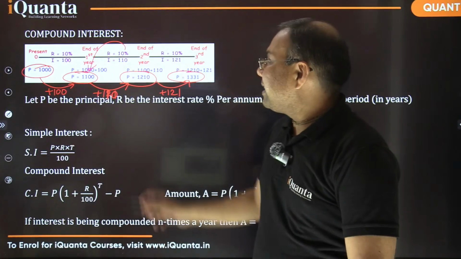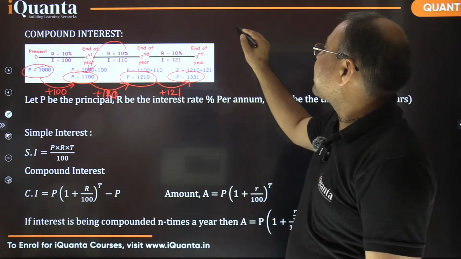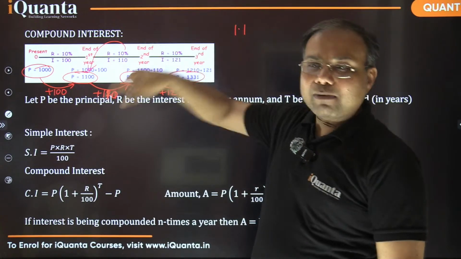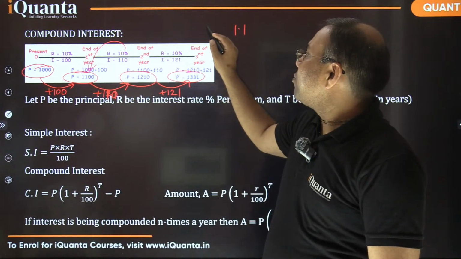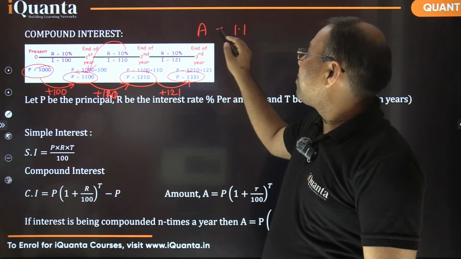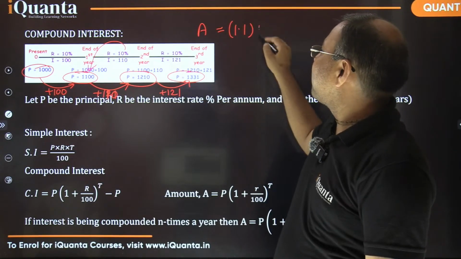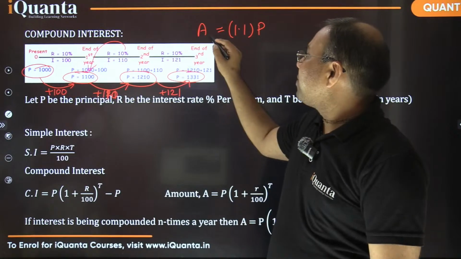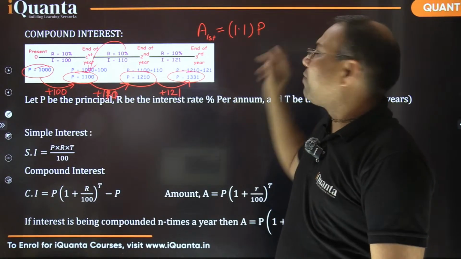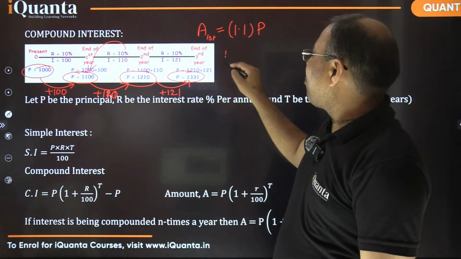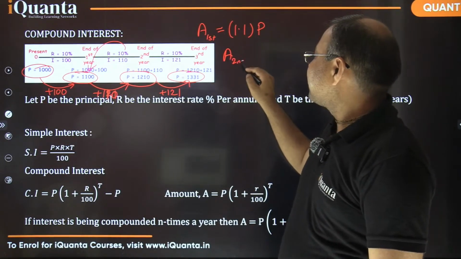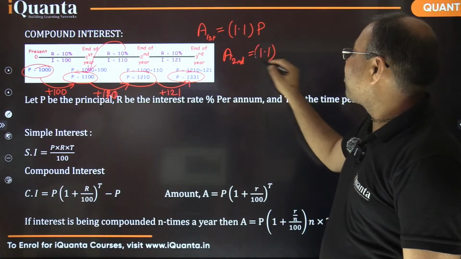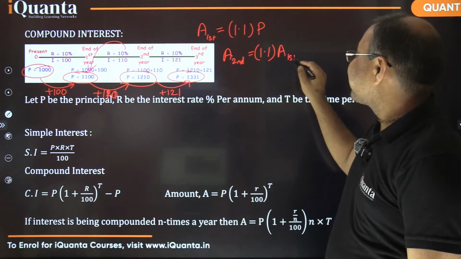So basically in this case, every time the new principal or the new amount is becoming 1.1 times the previous. That means if initially we had a principal P, the amount after the first year is 1.1 times P, right? What about the amount after the second year? Can you tell me that? It will be 1.1 times the amount of the previous year, right?